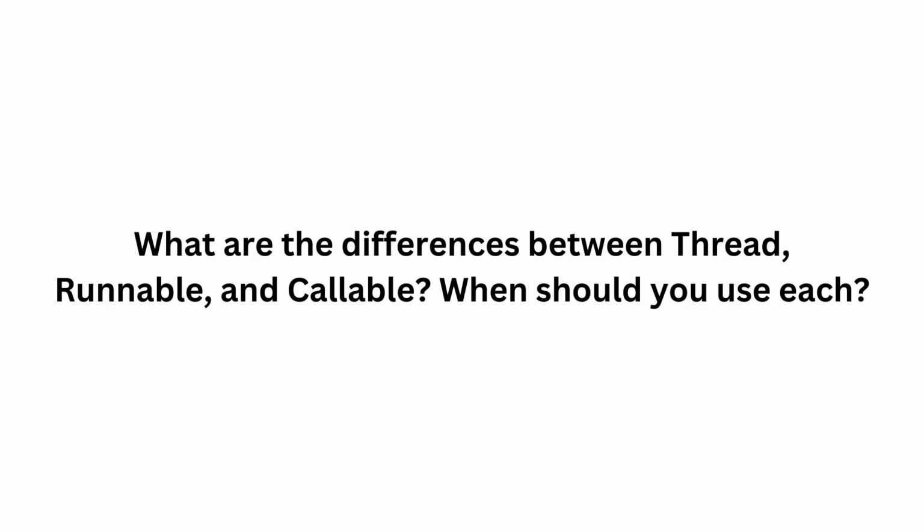Callable is an interface similar to runnable, but it allows the thread to return a result and throw a checked exception. So callable is runnable plus it allows you to return a result and throw a checked exception. This is the basic difference.